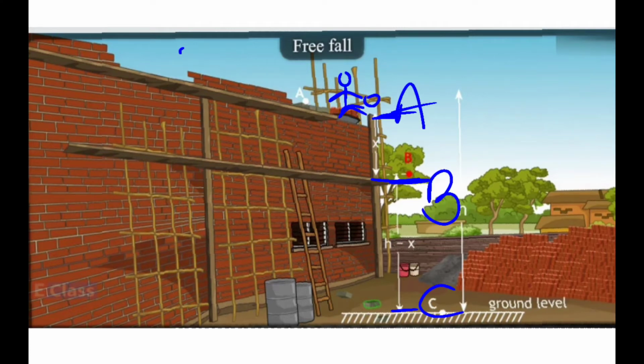Okay, at each case. Now this B can be anywhere. It can be towards A side, it can be towards C side or it can be exactly in the middle. So for every point between A and C that will be true. Okay, so we are going to understand each case. First case we are going to observe when the object is at point A, that means initial position.